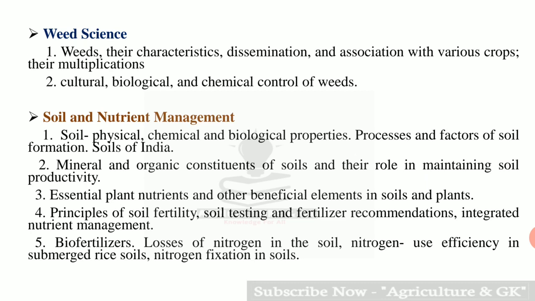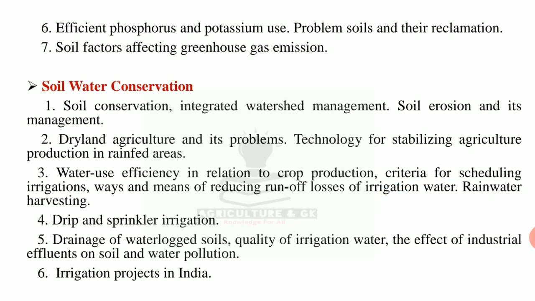Fifth is biofertilizers, losses of nitrogen in the soil, nitrogen use efficiency in submerged rice soils, nitrogen fixation in soils. Sixth point is efficient phosphorus and potassium use, problem soils and their reclamation. Seventh is soil factors affecting greenhouse gas emission.